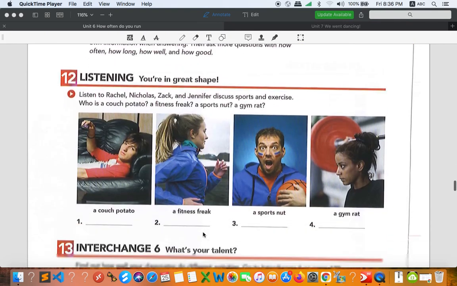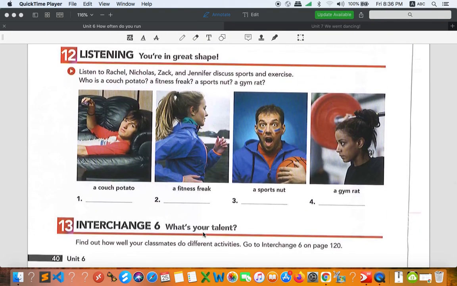Let's go to number 12, which is about listening. I think I had touched on the listening audios, so you can just go to that audio and listen and find out the answers. Let me explain the words right here. The first one is a couch potato, right? A couch potato is a person who likes spending time watching TV, and he or she is very passive. He or she doesn't do anything besides sitting or watching TV. That's it. They just sit and watch, or maybe they sleep and watch together.